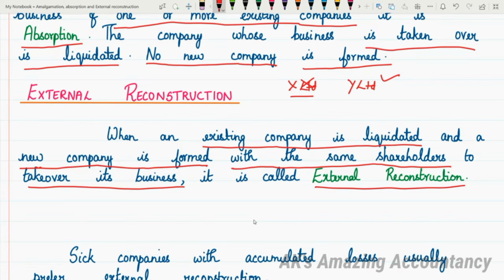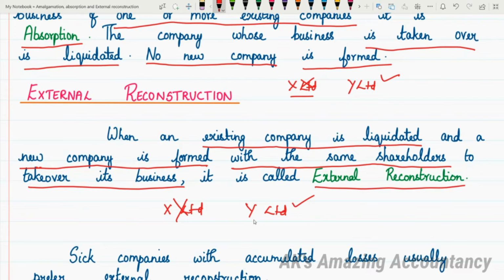So, what happens in external reconstruction? The existing company is getting liquidated and a new company is being formed, but the new company is formed with the same shareholders who were there in the earlier company, in the existing company which was liquidated. Such a situation is only called external reconstruction. So, for example, if there is a company X Limited, and if this X Limited is liquidated, and if a new company called Y Limited is formed with the same set of shareholders, then that will be called external reconstruction.